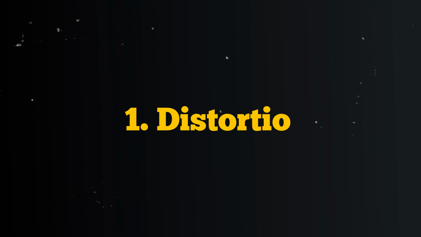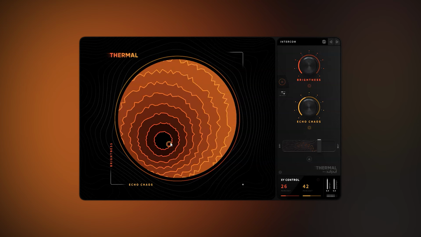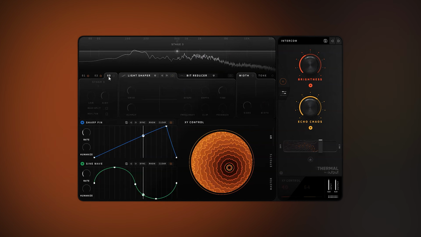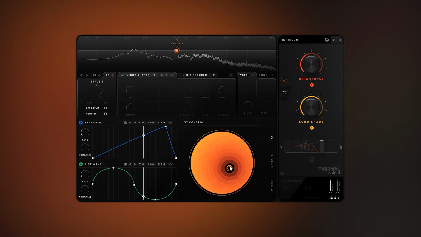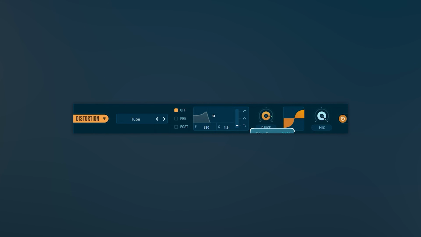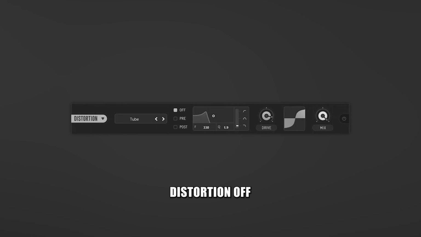Number 1. Distortion. Distortion is going to add extra harmonics to your sound, making it beefier. Nowadays distortion plugins include multiple layers of distortion so that you can add extra strength to your sound. Simply add distortion and increase the drive to an amount that sounds nicely balanced.